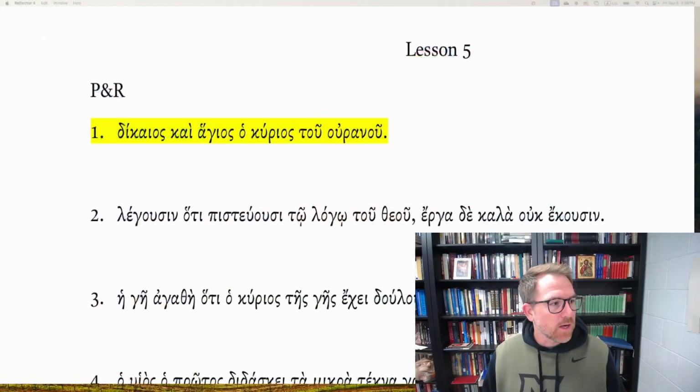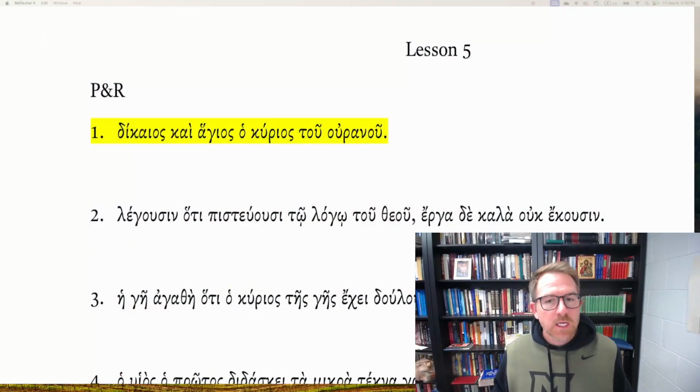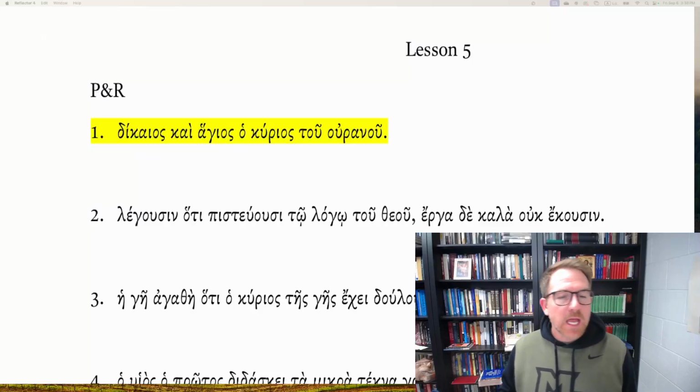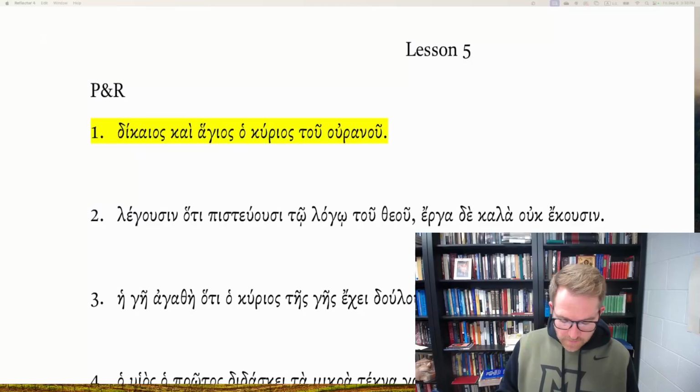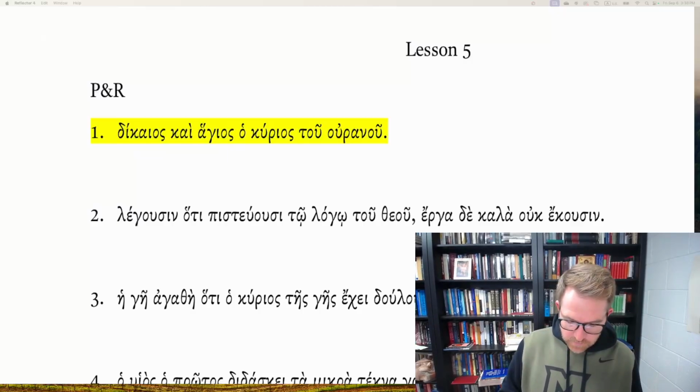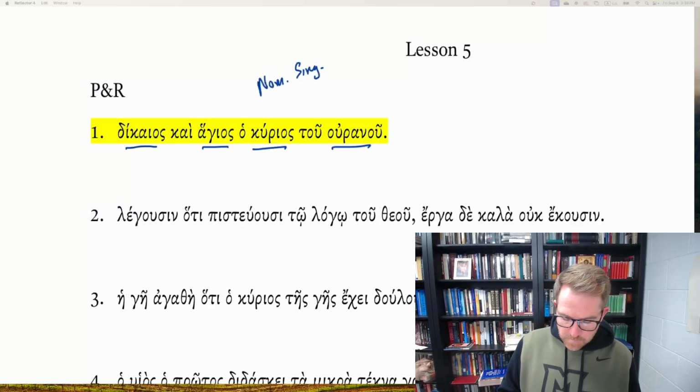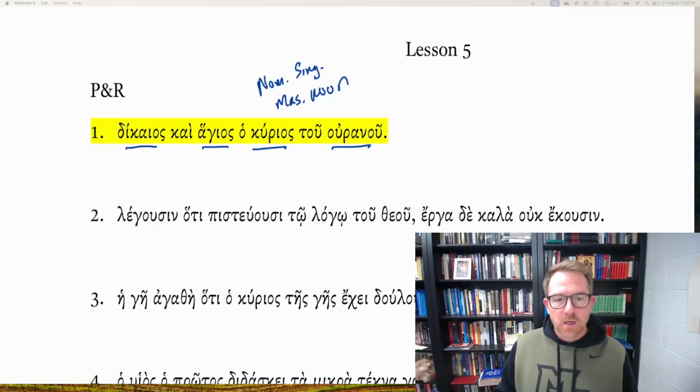So let's turn there to example number 1, Dikaios kai hagios ho kurios tu uranu. So notice right off the bat, I have adjective, noun, noun. This is my nominative, singular, masculine noun from kurios. And because this is a masculine singular nominative, it's going to be my subject.